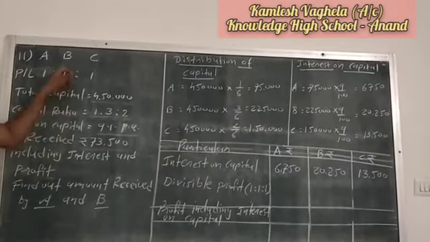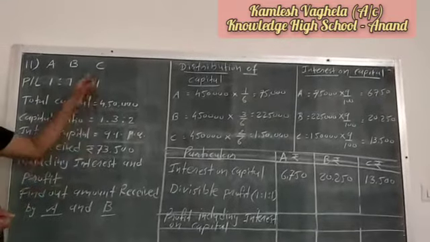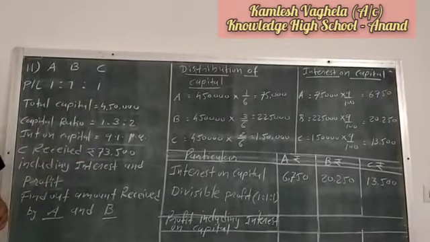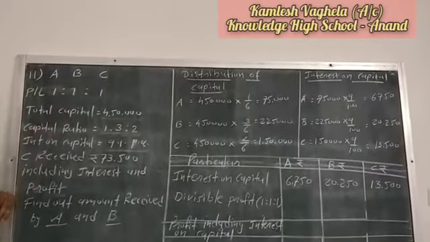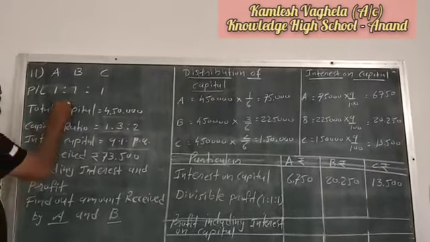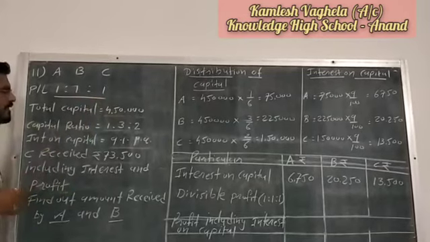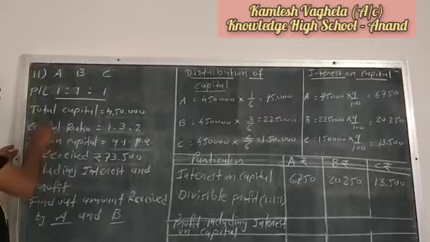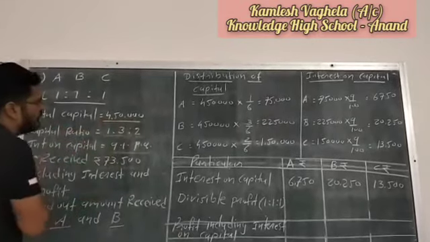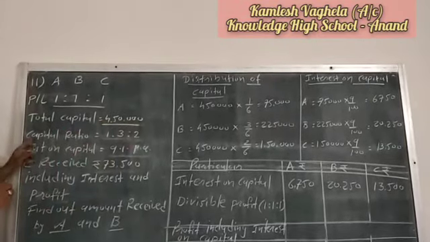Now example number 11. I have not written the whole example, but I have written some main points of the example. Now there are three partners, A, B and C. Their profit and loss ratio is given, that is 1:1:1, meaning they are sharing their profit and loss in equal proportion. Then their total capital is given, that is 4,50,000.